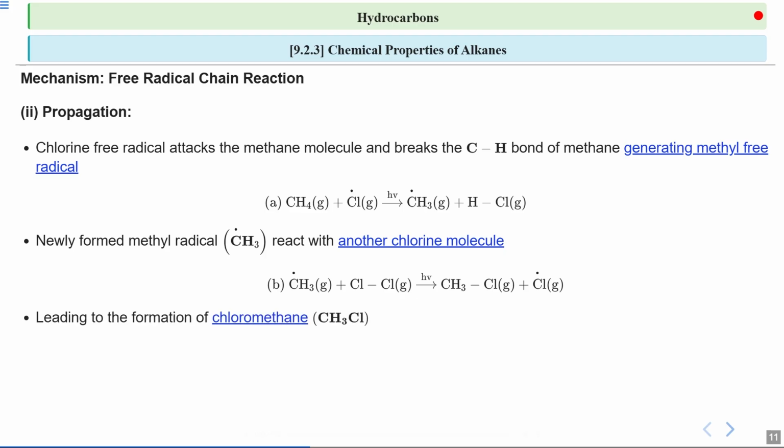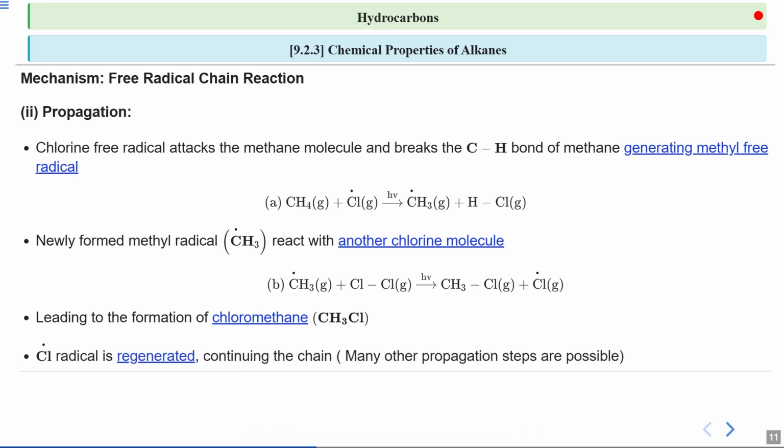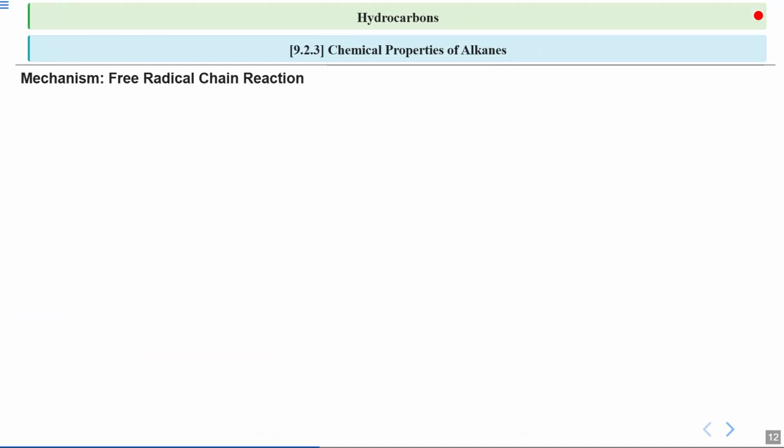Now this will lead to the formation of chloromethane, CH3Cl. The Cl dot radical, which is regenerated here, continues the chain, and many other propagation steps are possible due to this, leading to the formation of more chlorine radicals, right?